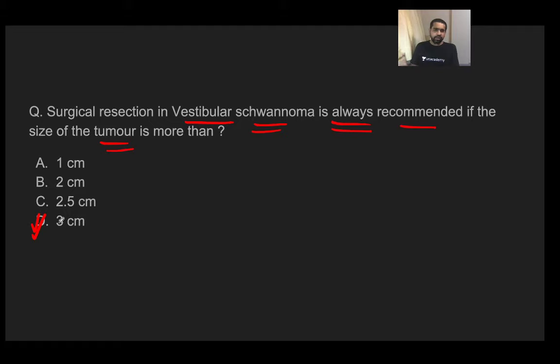Because if the size is less than 3 centimeters and you try to go for a resection, there are a lot of comorbidities associated with the resection of a vestibular schwannoma. Now what is the comorbidity associated if you do the resection of vestibular schwannoma? The patient can suffer from hearing loss, and also facial nerve palsy can occur in this particular patient.